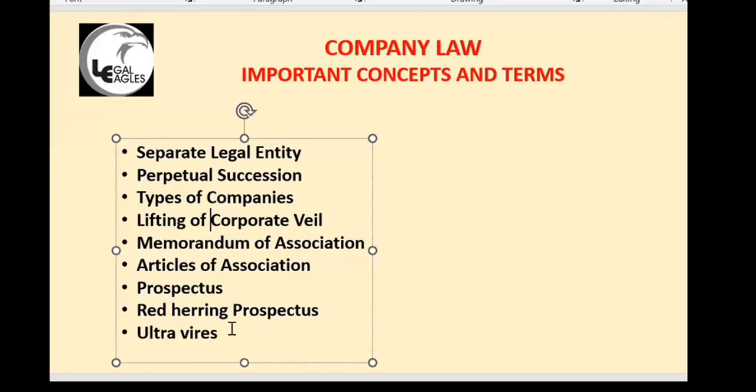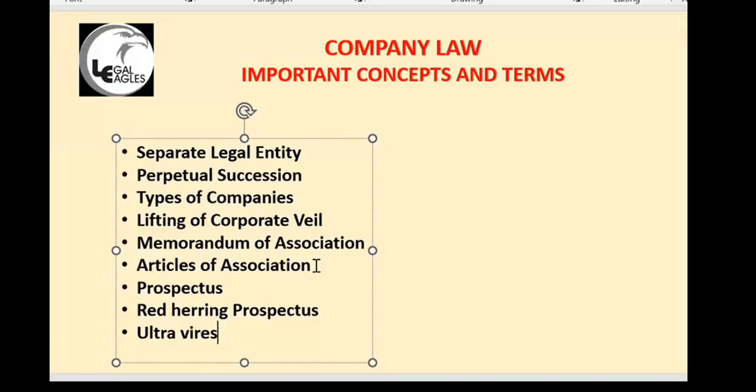Here I have written ultra vires. If something is done by the company or directors which is against the provisions of the memorandum of association, those 5 provisions in the memorandum, then it is called ultra vires. There is no protection. But if there is any violation of articles of association, there is another concept called doctrine of indoor management.